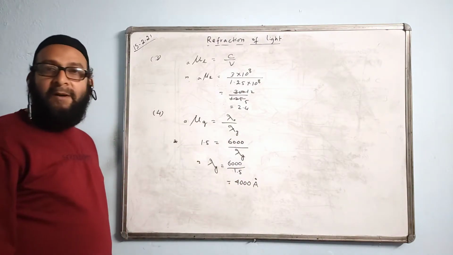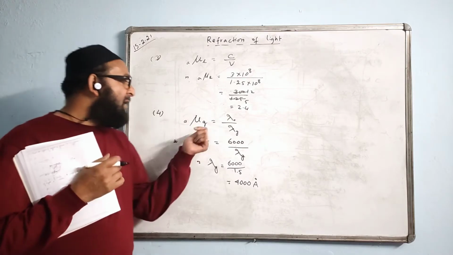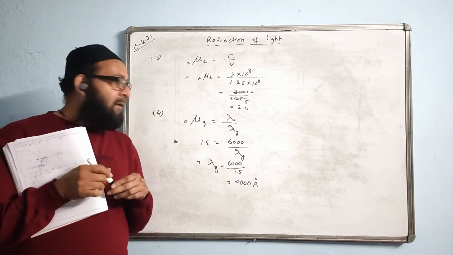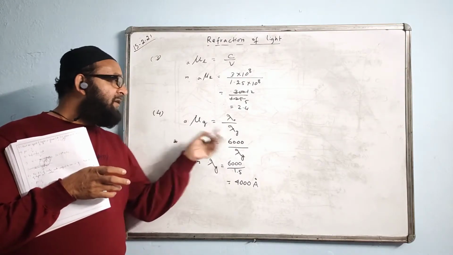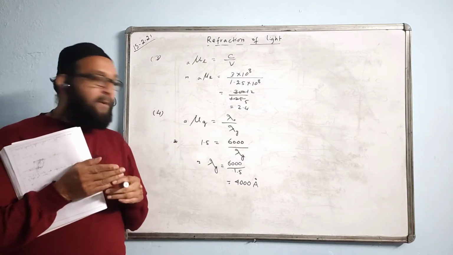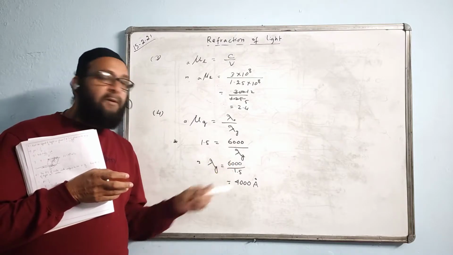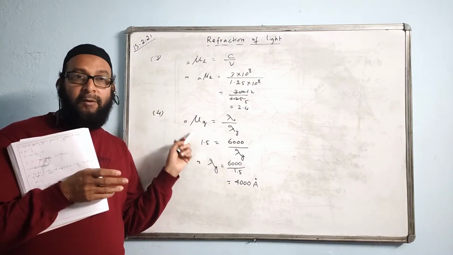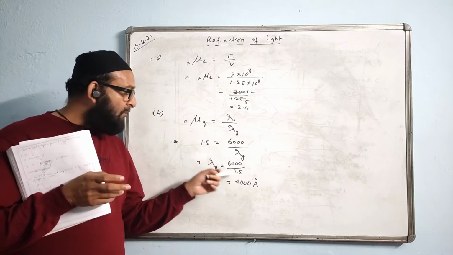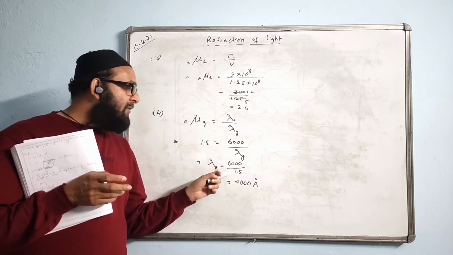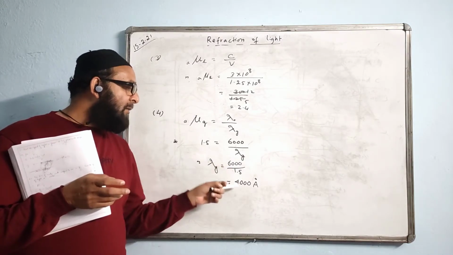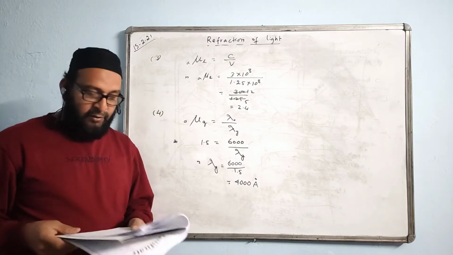You can do it in a simple way also. You know glass is the denser medium. So in the denser medium, the wavelength decreases. So the new wavelength will be decreased, which means you have to divide. The new wavelength will be 6000 divided by 1.5. It will decrease by 1 upon refractive index times, 1 upon 1.5 times. That means you have to divide by 1.5. Then only you will get the answer coming less. The answer is 4000 angstrom.